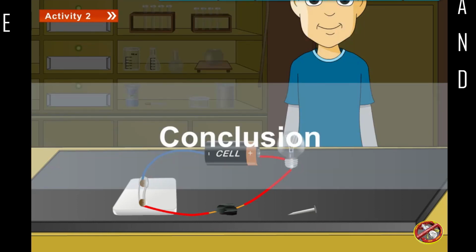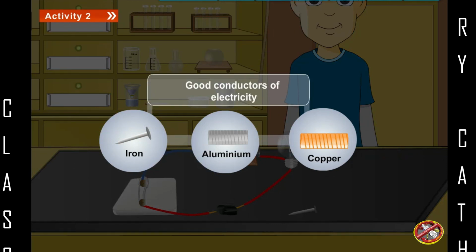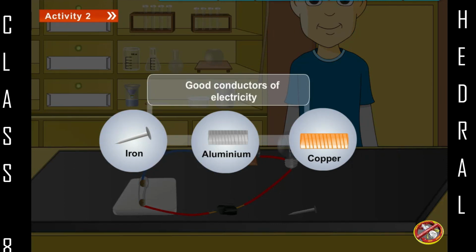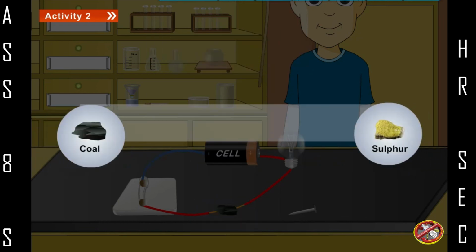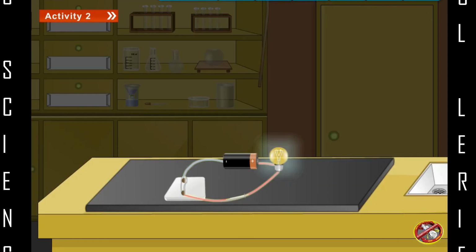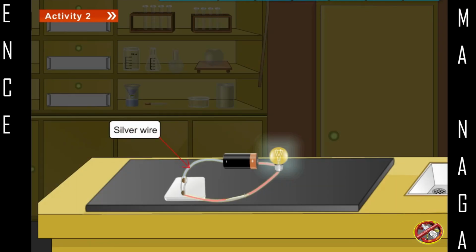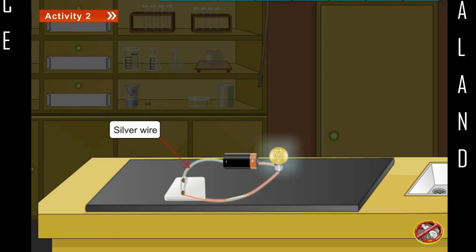Conclusion: metals like iron, copper and aluminium are good conductors of electricity. Non-metals like coal and sulfur are poor conductors of electricity. All the metals are good conductors of electricity. Silver metal is the best conductor of electricity.